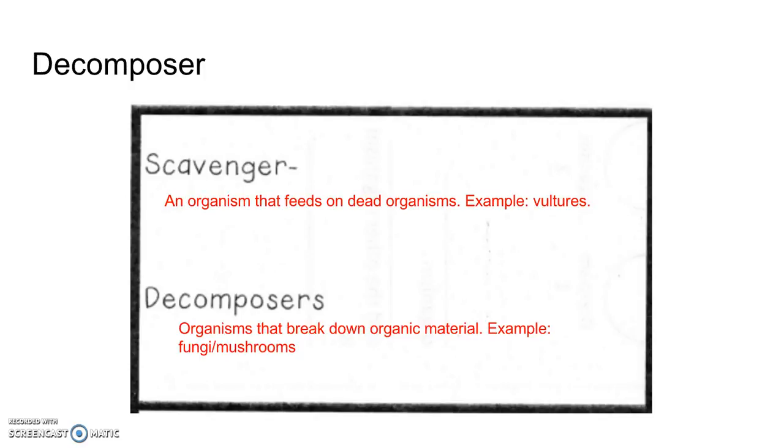Okay, the next one, decomposers. Decomposers are organisms that break down organic material. Examples are fungi and mushrooms. This is when something dies and it falls on the ground. The bacteria, the fungi, the mushrooms, the maggots, anything that is breaking it down back into soil, basically, are decomposers. It's a little different than a scavenger.